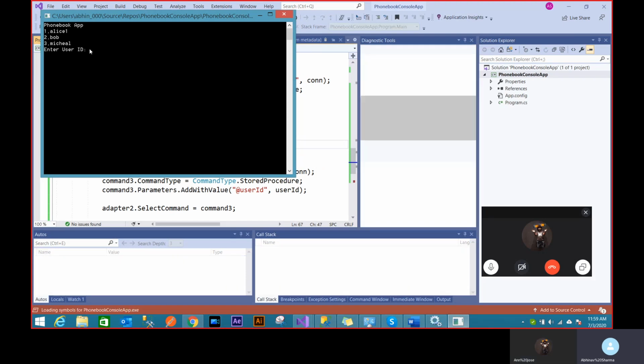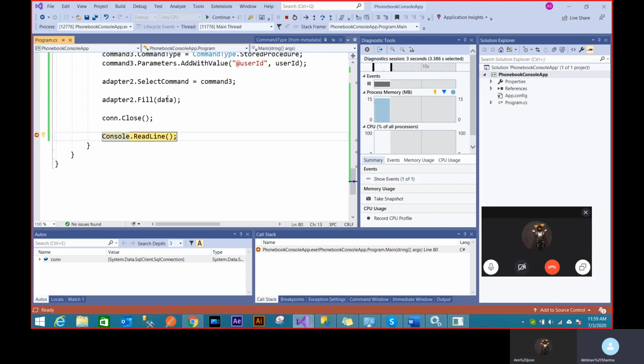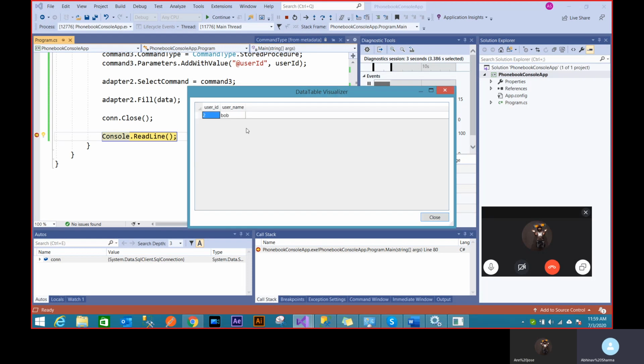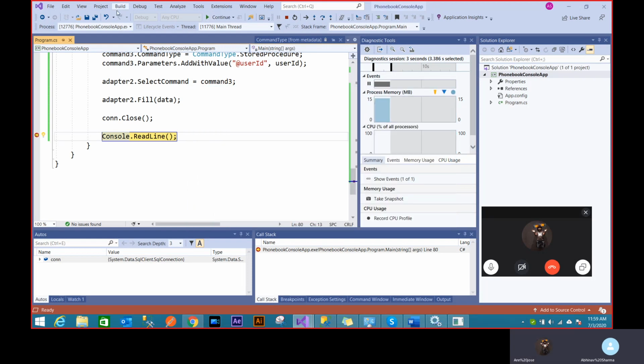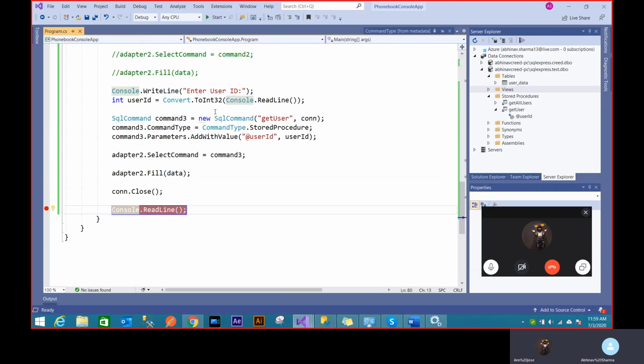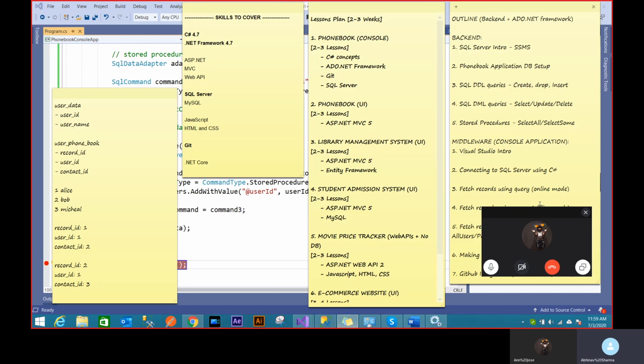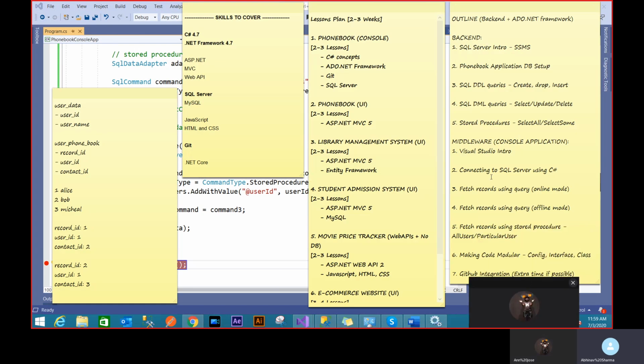It's going to stop at user ID. So I want the record of Bob, and the data should be given about Bob only. See? This is working the way it should work. The reason I created this stored procedure is that my thing is working nicely. So we covered this SQL Server connection.